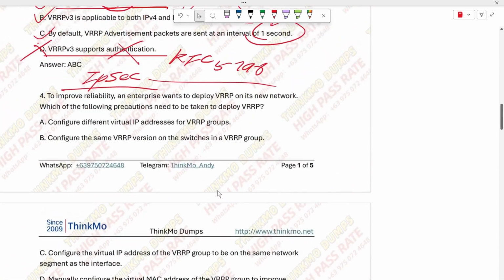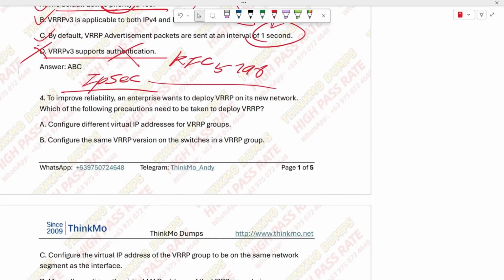All right, question 4. The fourth question is about what precautions can be taken to improve reliability when an enterprise is deploying the VRP protocol. This is option A. For different VRP groups, set different virtual IPs. So this option is correct, right?